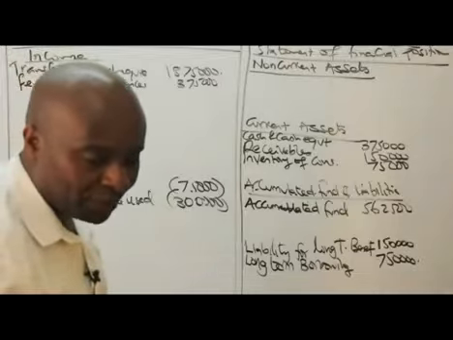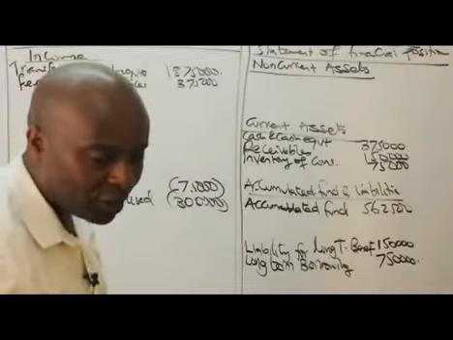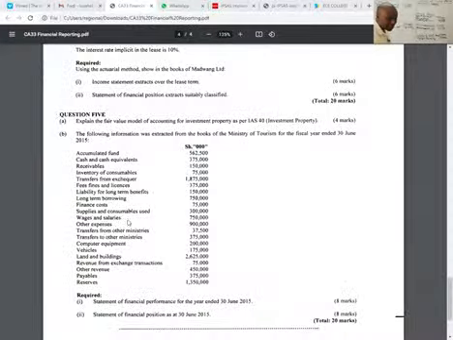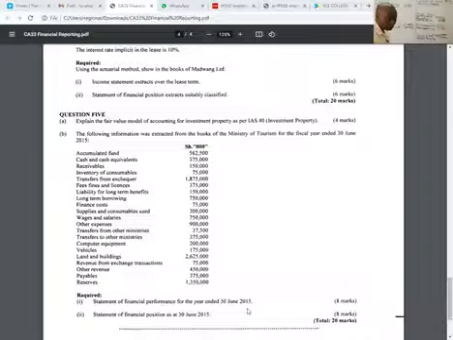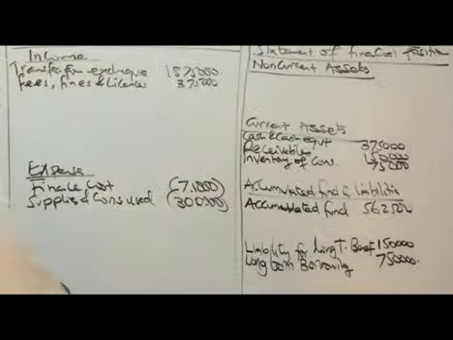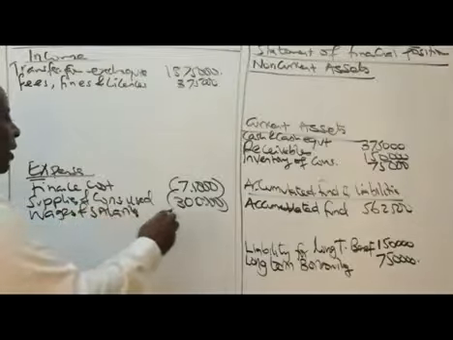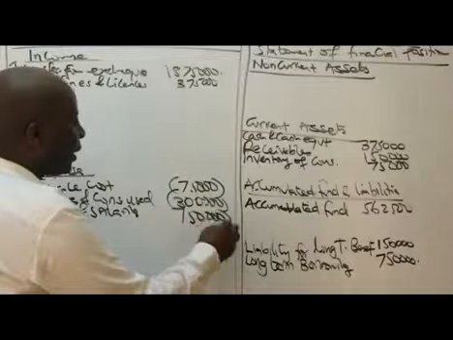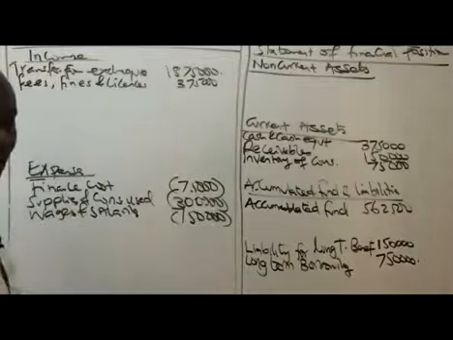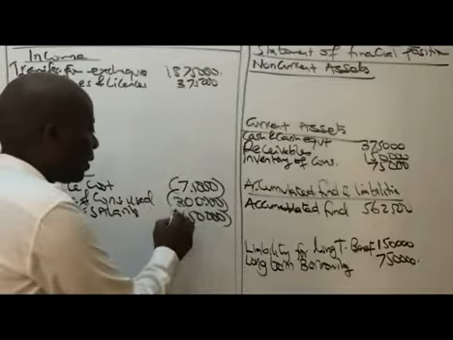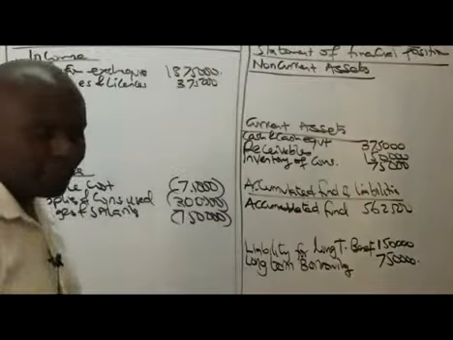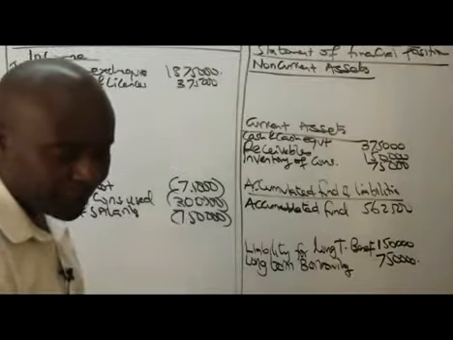After that, ladies and gentlemen, what do we have next? We have wages and salaries of 750,000. Wages and salaries of 750,000, it's an expense, remember that one, right?